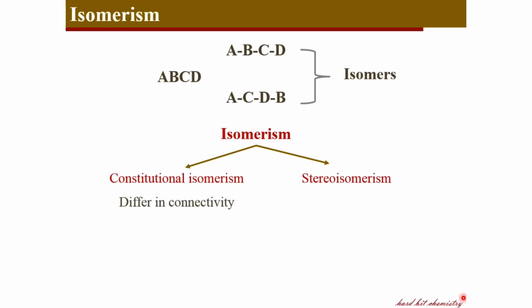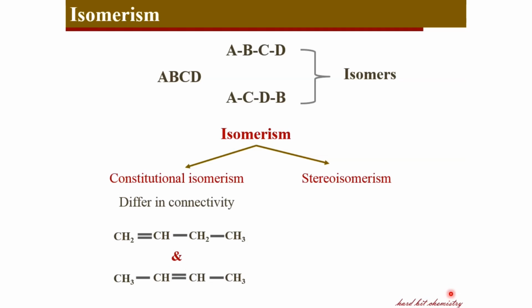Constitutional isomerism is the one in which the molecules differ in connectivity, as we have seen in this case of ABCD. For example, these two molecules, 1-butene and 2-butene, differ in connectivity such that the double bond is present between the first and second carbon for 1-butene, and between the second and third carbon in the case of 2-butene. Just this difference in connectivity makes the two molecules behave in different ways chemically.